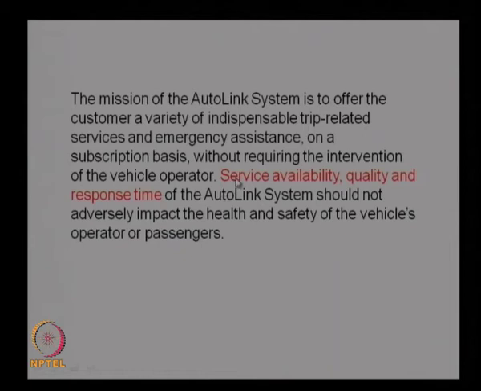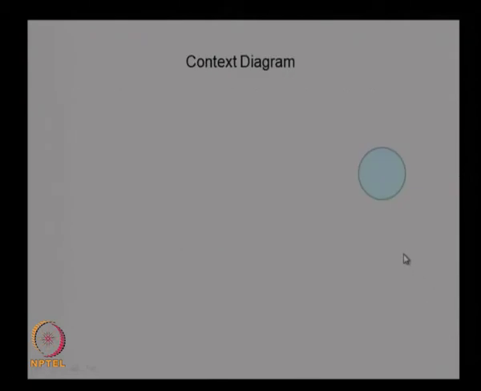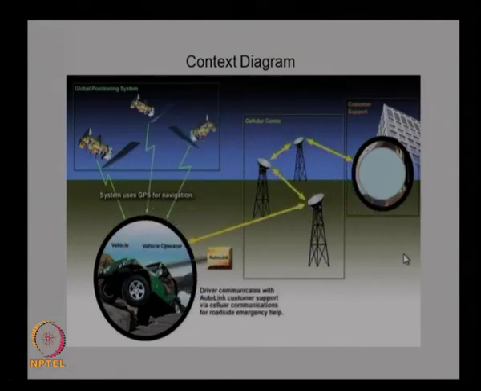So, whatever the service provided and its quality and response time should not in any way affect the health and safety of the vehicle's operator or passengers. So, that is the condition under which the services are to be provided. So, we need to look at the context diagram. What will be the context diagram for this particular system?